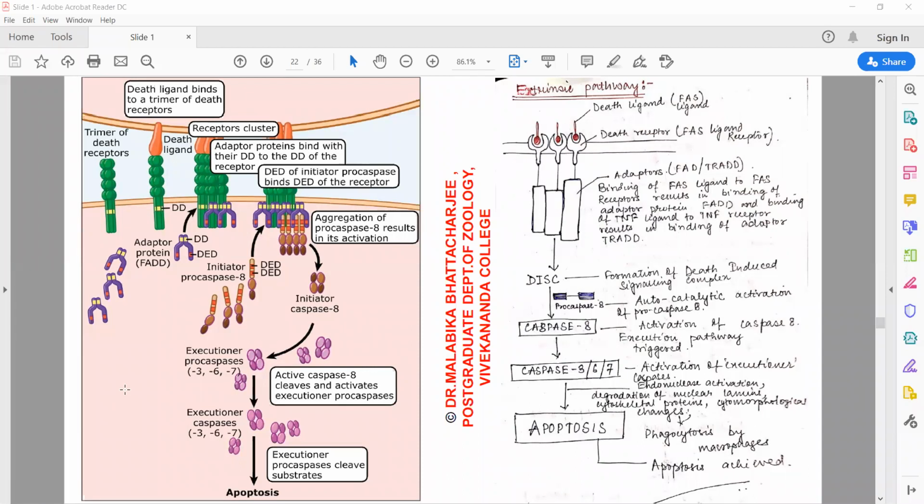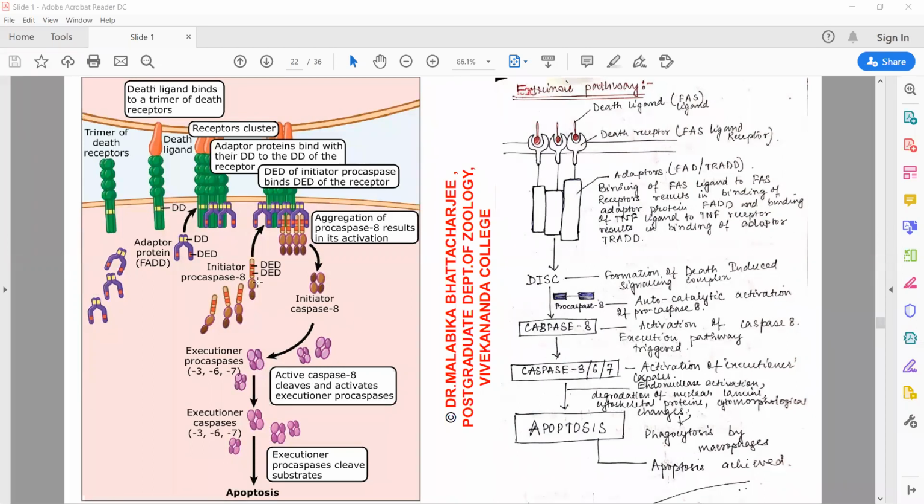So decoy receptors means false receptors or pseudo receptors. They are actually playing with the lymphocyte which has come to inflict death upon this cell. It is trimerizing on the signaling of the death ligand, but since they do not have the death domain, the extrinsic pathway cannot be activated.